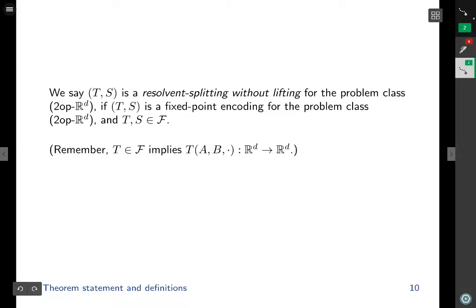Remember that T in F implies that when you fix A comma B and leave the vector input as a variable, this maps from R^D to R^D. And I'm using the word resolvent splitting to imply two conditions. The first condition is that it's actually a fixed point encoding. It's not just some nonsense function. It actually encodes fixed points of the problem. And the second condition is that it actually only uses resolvents, scalar multiplication, and vector addition in its construction, in its computation.